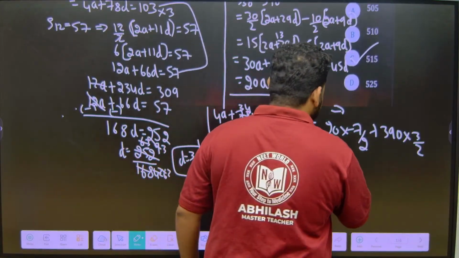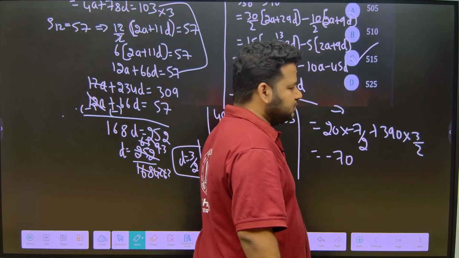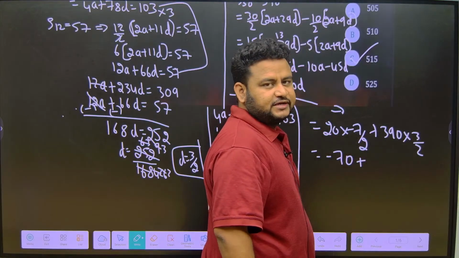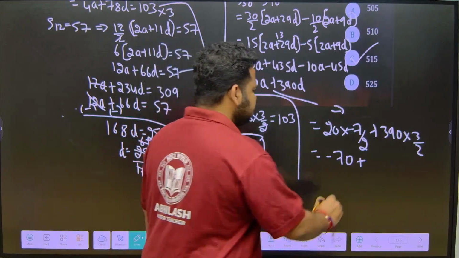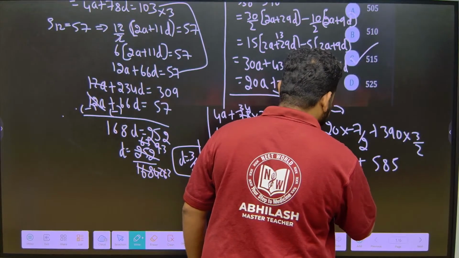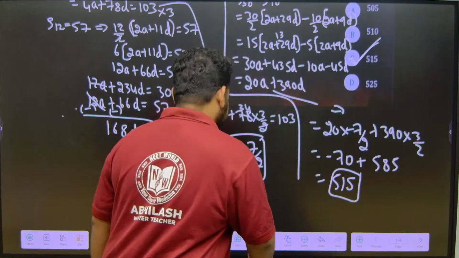So this will become what? Minus 70. This will become 195 into 3, which is what? 200 into 3 is 600, 600 minus 15 is 585. So 585 minus 70, we will get it as 515. So that is the right answer which we already got, 515 is the right answer to this question.